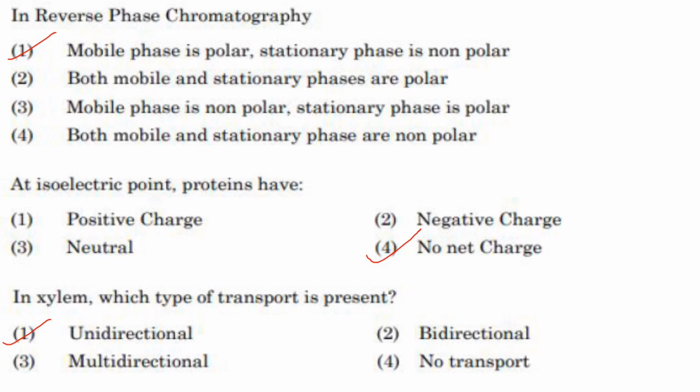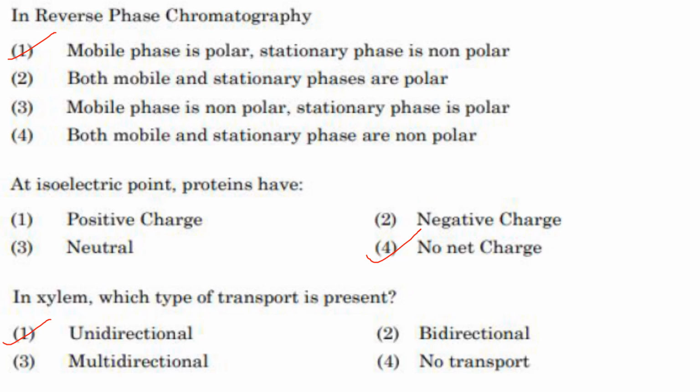Answer is option 1. Mobile phase is polar, stationary phase is non-polar. And here the separation is based on hydrophobic nature. So non-polar compounds retain longer, that is they will bind to the stationary phase and they will be retained there in the column. Whereas the polar compounds elute faster. So answer here is option 1.